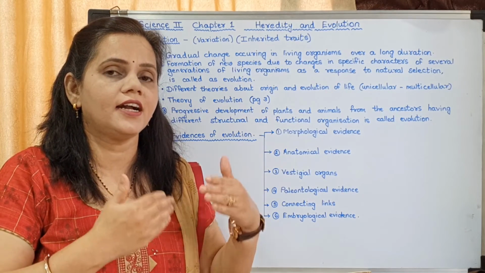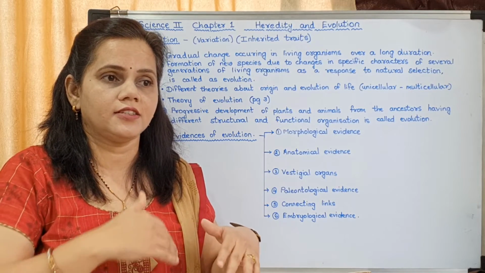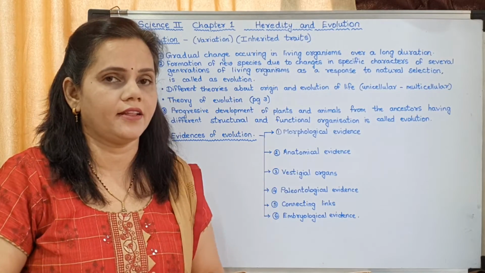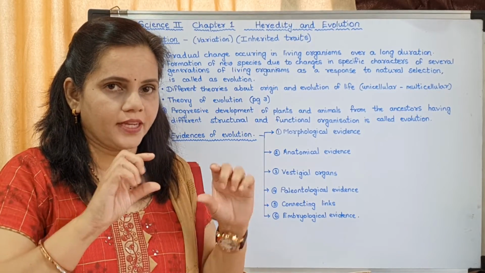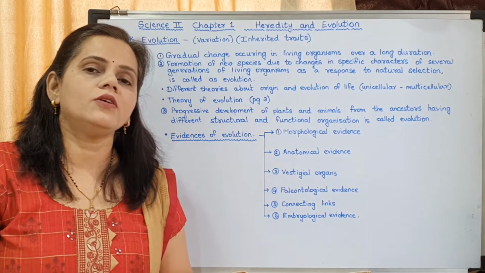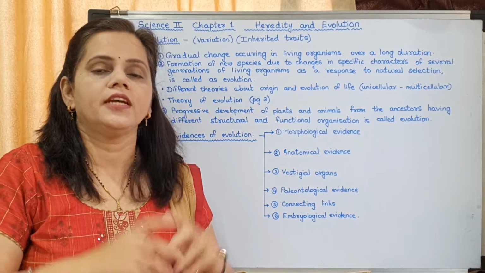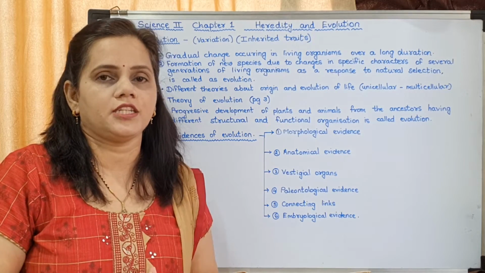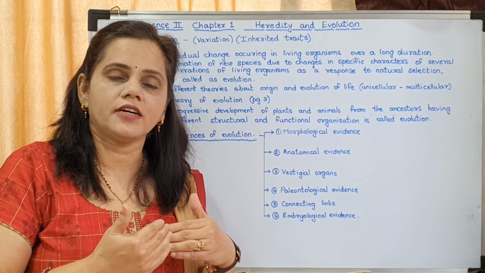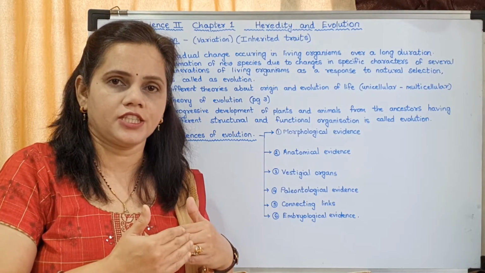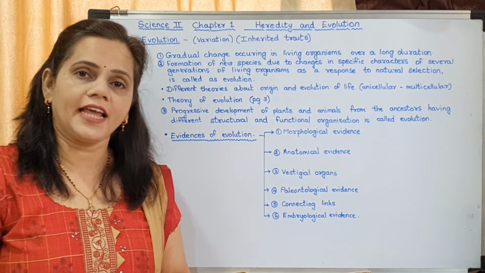Viruses undergo change from generation to generation, and they change themselves and come back in another form. You might be familiar with this topic now. So now the term evolution is concerned with variation. Variations are basically responsible. What are variations? They are the changes which occur from generation to generation. Now, inherited traits. Traits means characteristics.